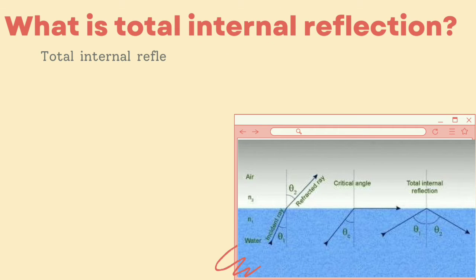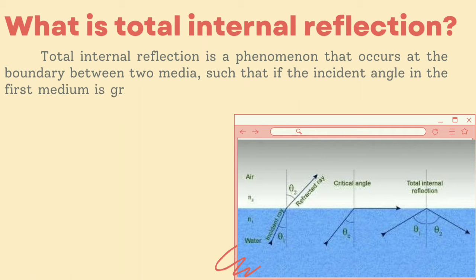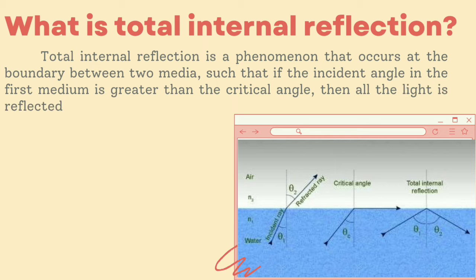Total internal reflection is a phenomenon that occurs at the boundary between two media, such that if the incident angle in the first medium is greater than the critical angle, then all the light is reflected back to the medium.